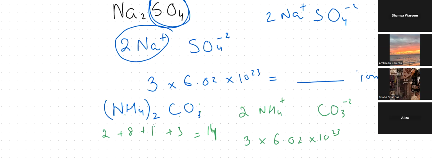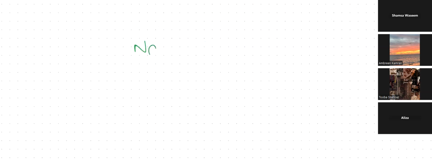For example, take sodium sulfate. If they asked us to calculate the number of atoms, just count: 2 sodium atoms, 1 sulfur, 4 oxygen. So there are 7 atoms. Multiply 7 by 6.02 times 10 to the power 23 particles, and that is how many atoms there are.